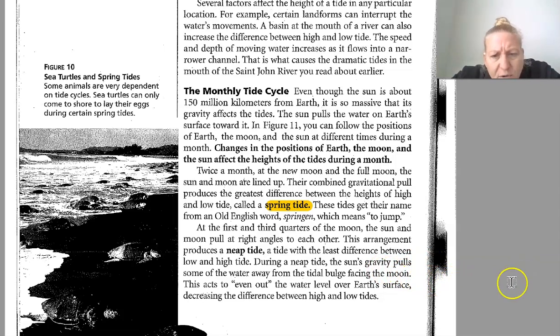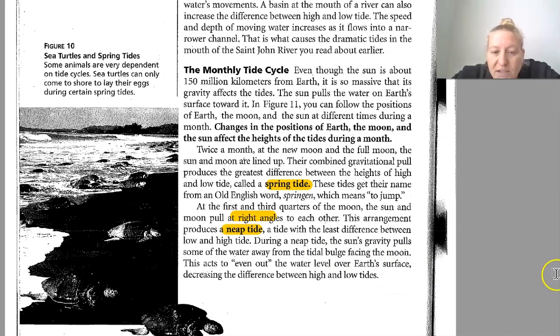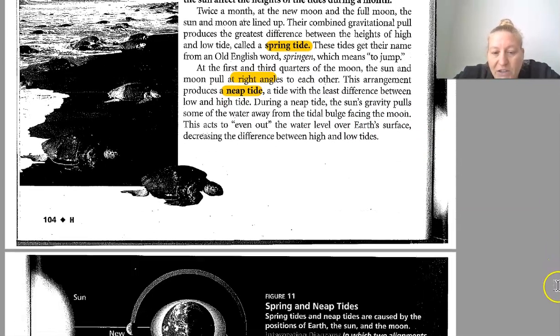At the first and third quarters, the sun and the moon pull at right angles. What's right angles? This arrangement produces a neap tide, a tide with the least amount of difference between low and high tide. During a neap tide, the sun's gravity pulls some of the water away from the tidal bulges facing the moon. This acts to even out the water level over the Earth's surface, decreasing the difference between high and low tides.